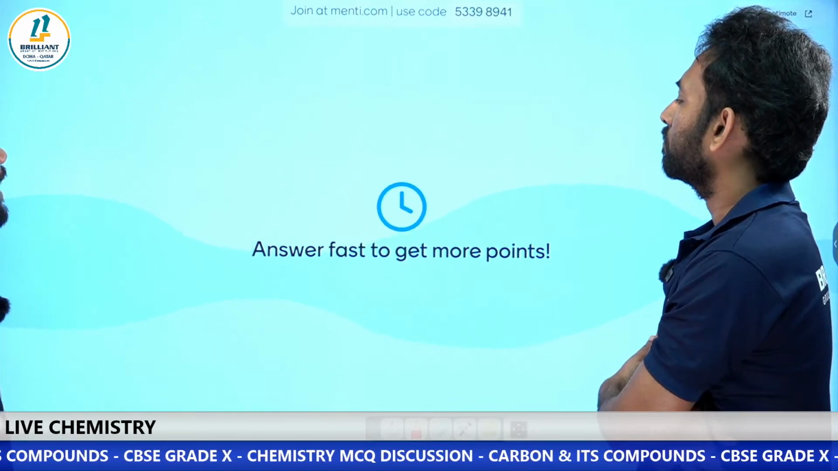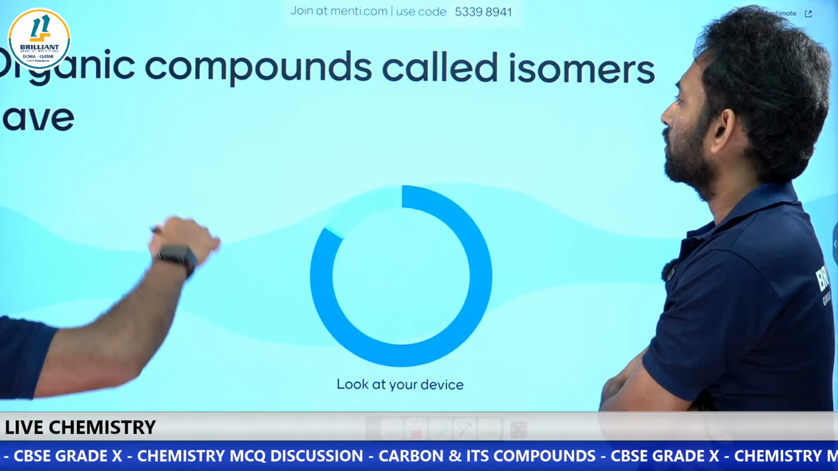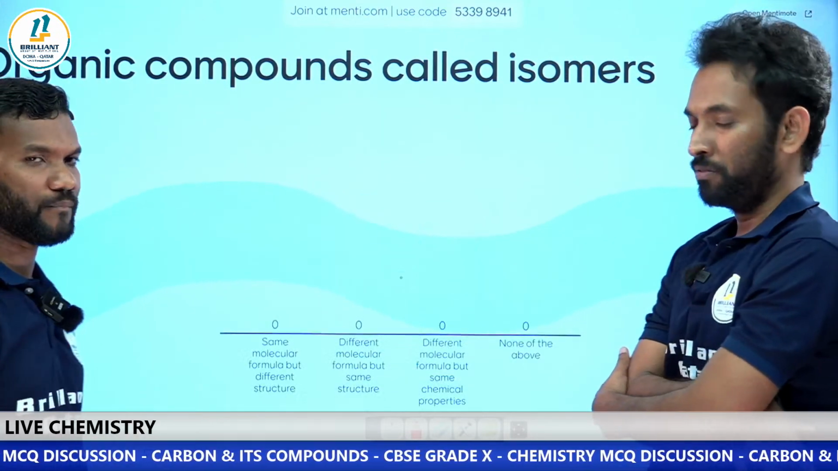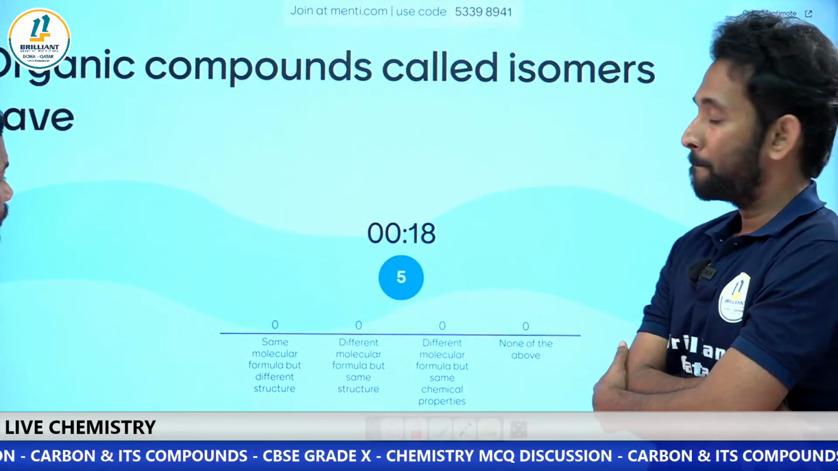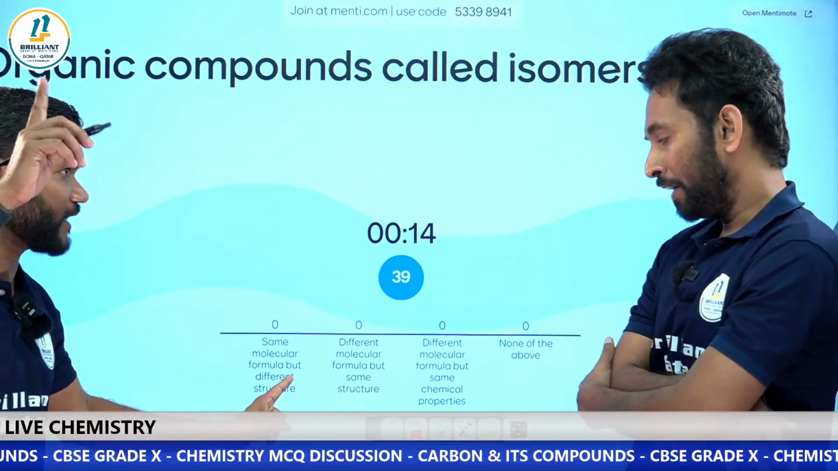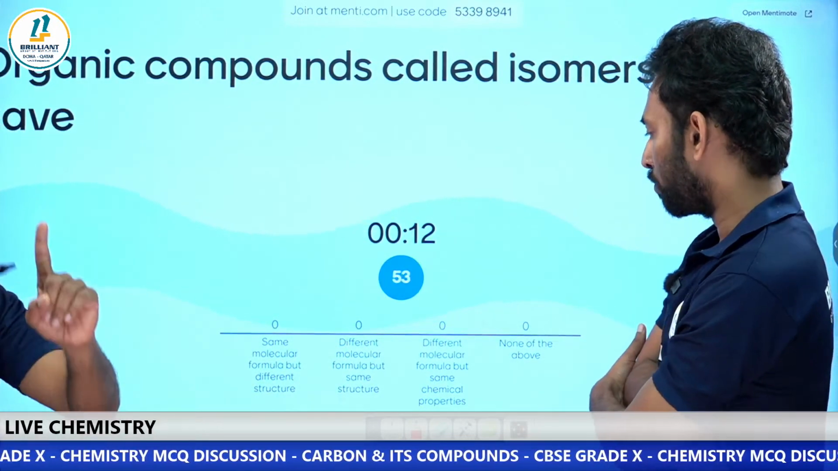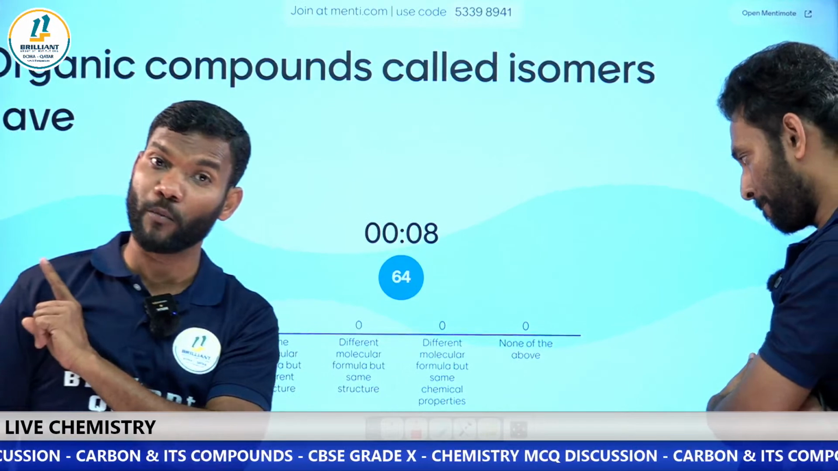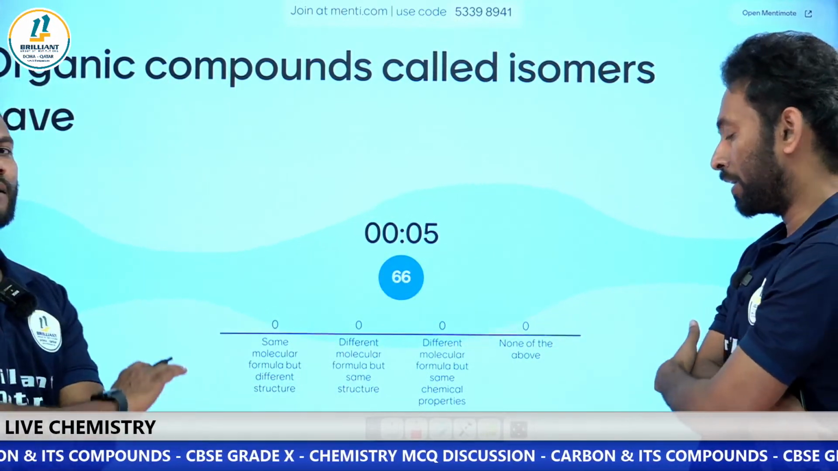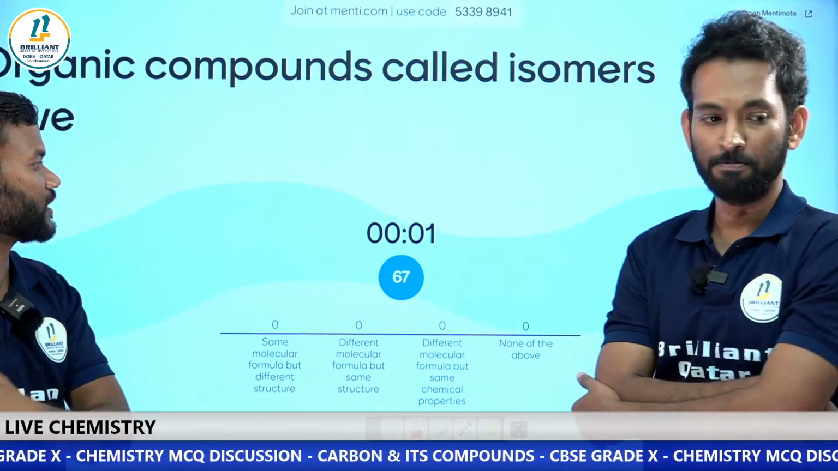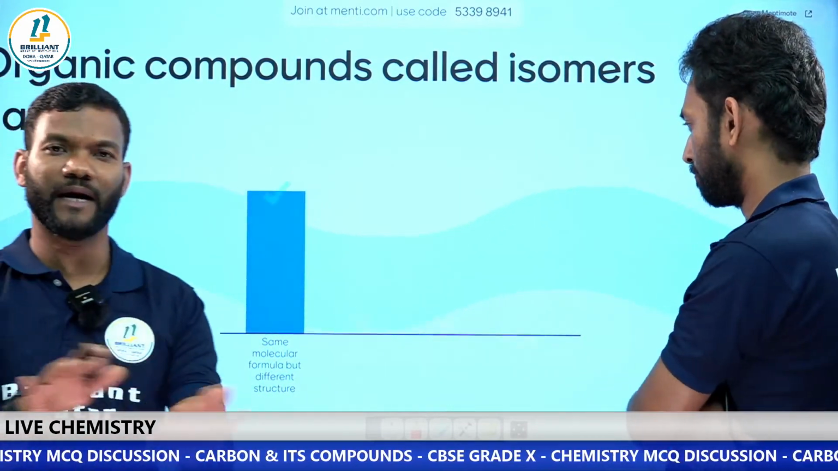The question is that organic compounds called isomers have. What is the first option, sir? Same molecular formula but different structure. Different molecular formula but same structure. Different molecular formula but same chemical property. Finally, none of the above. Once again, you have 4 seconds, 3 seconds, 2 seconds, 1, done.